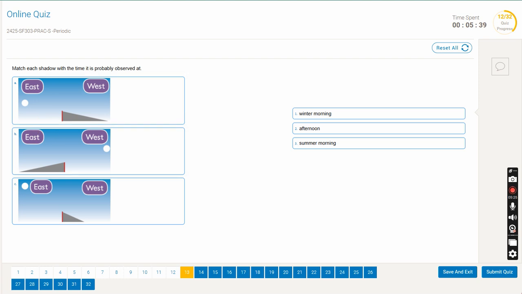Now here you can see, as you have studied in your ebook, that whenever the sun is low and it's in the east, that's the winter morning. Remember, the sun rises from here. So this is early morning. So this is winter morning. The next one is your sun is actually here. Remember, the sun has moved all the way here. What is that? Your afternoon.